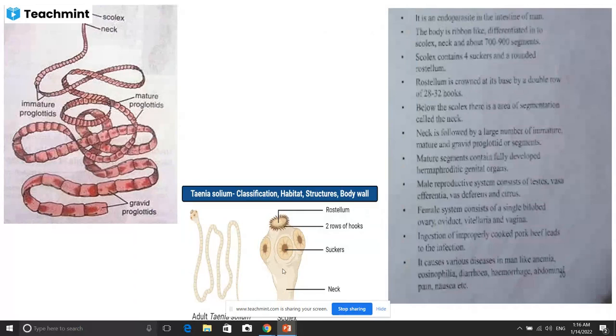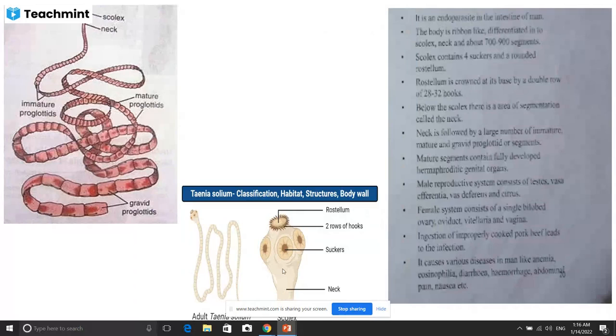On the rostellum there are two rows of teeth, a double row of 28 to 32 hooks.